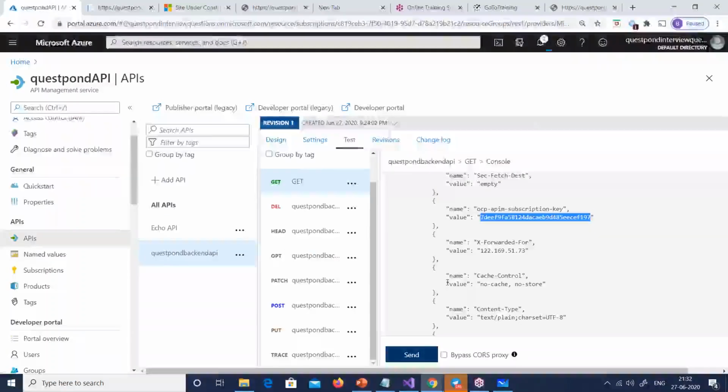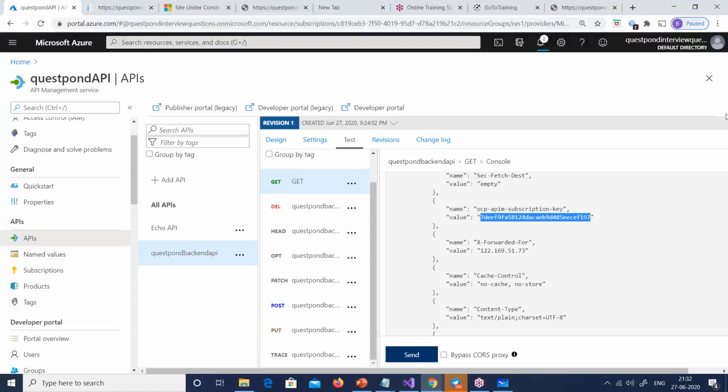And now if I do a refresh, good. So even that front-end API is protected. It needs a key. Without the key, you can't make a call, right? So all that is taken care of by Azure API, right? Okay, good. So guys, any questions?